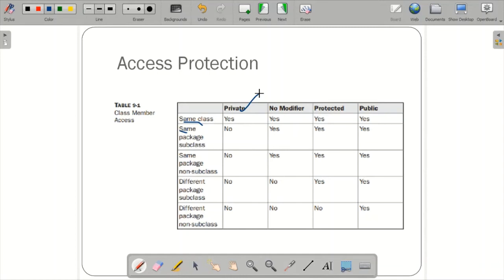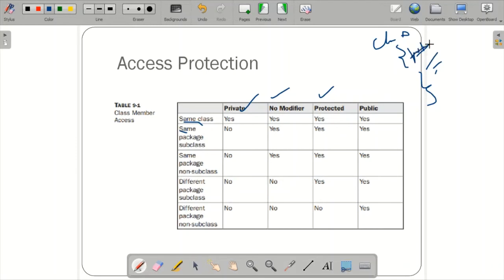Whereas if you mention default, within the same class, no issue, it will work. And if you mention protected, even that will work within the same class. For example, imagine class A, and within this you mention some data member as private int A. That can be used by whatever methods you mention, if it is in the same class. If it is default, you can use this data member within the same class.